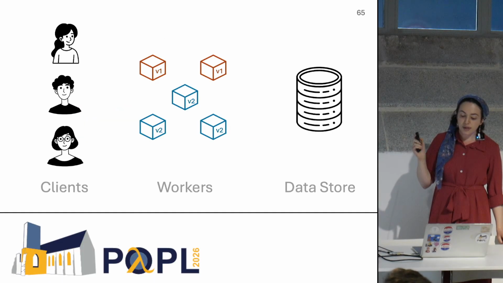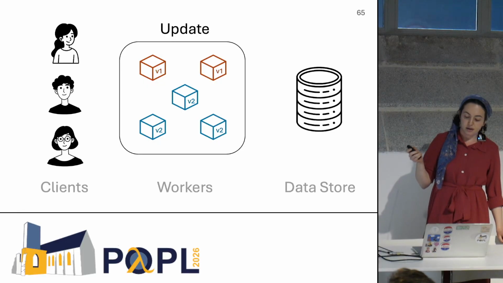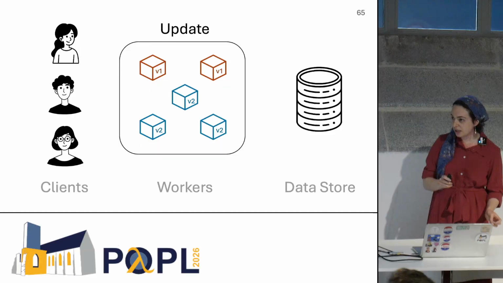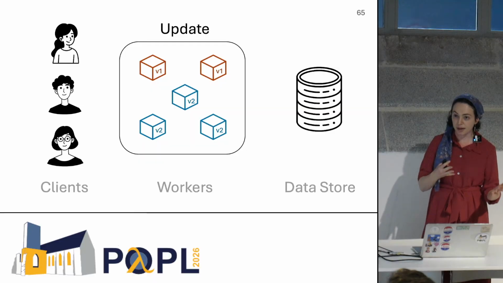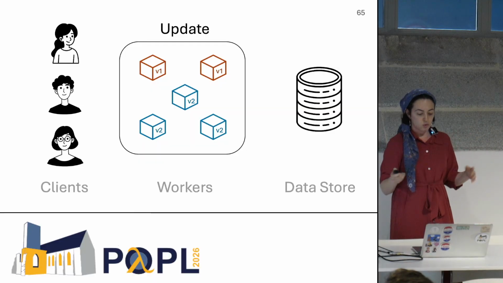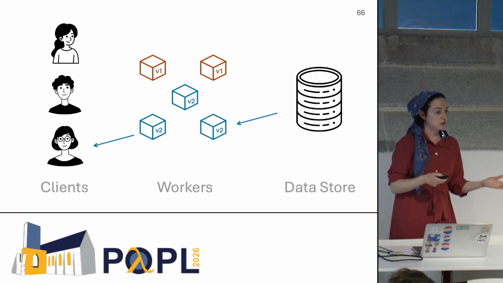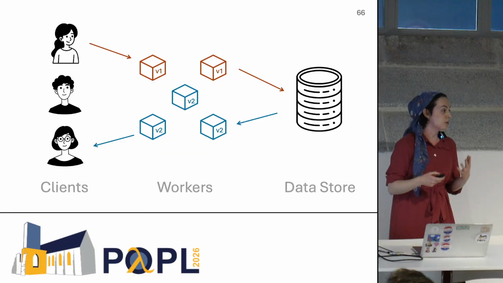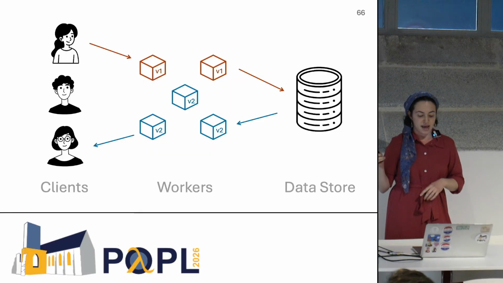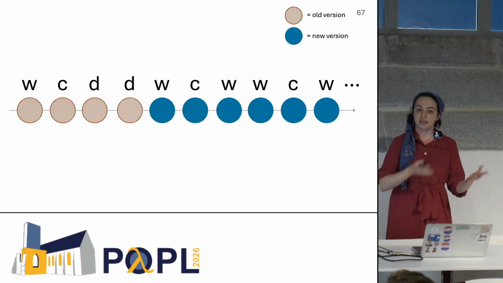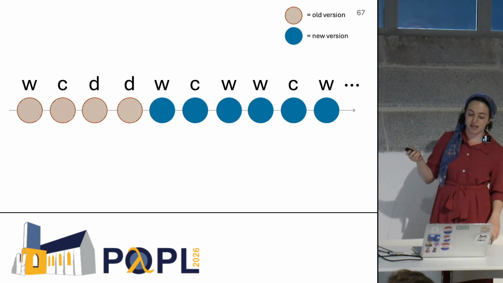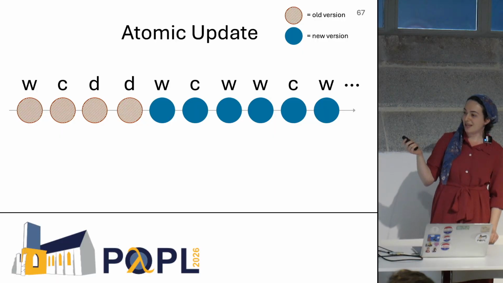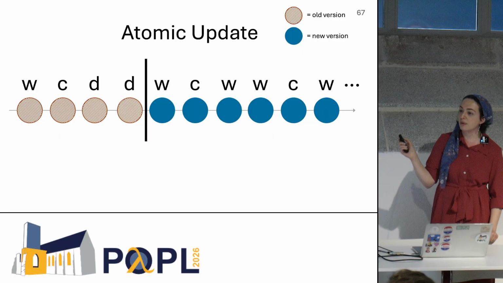Now, workers are the only processes that are being updated here. But when workers communicate with clients and with the data store, that communication is going to be impacted by the version of the worker. So we mark all communication with updated workers as updated, and everything communicating with non-updated workers as non-updated. And now we can build a trace that is coded by version for every single action, for every single process's actions. Now, this is an atomic update because we can see that there's one point where the whole system switches over all at once atomically.